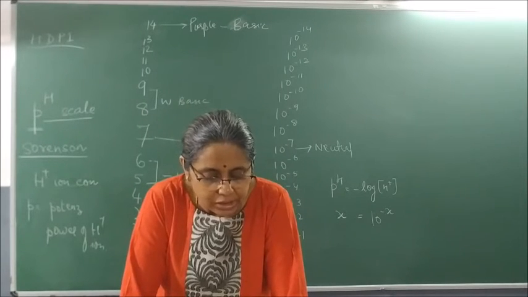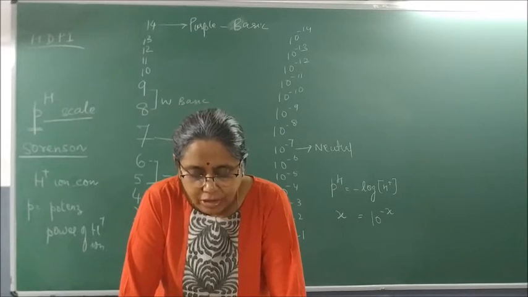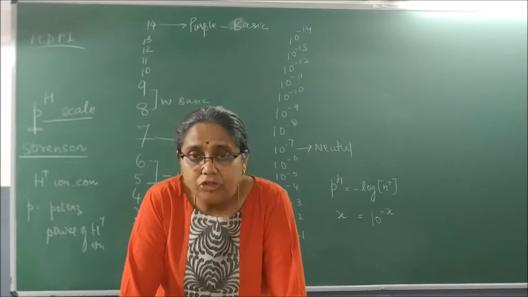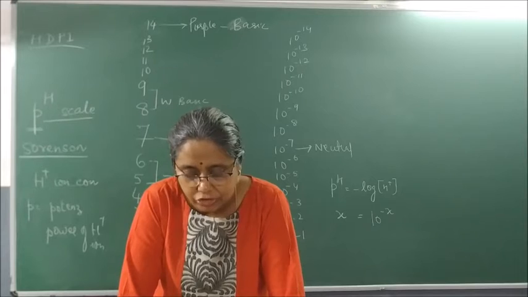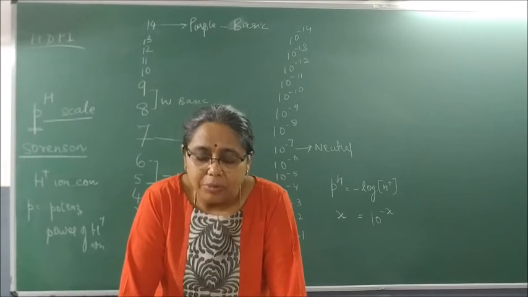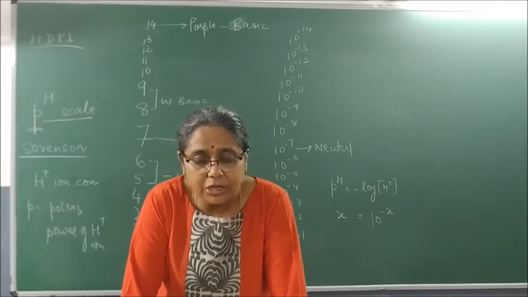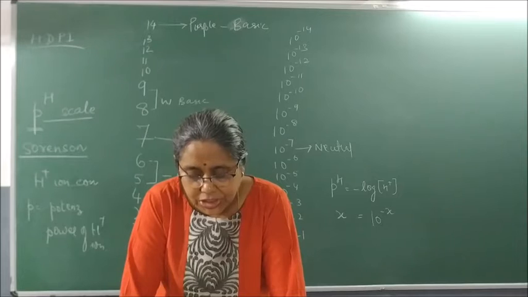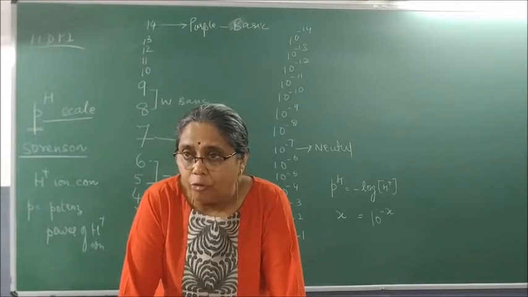Gastric juice is about 1.2 pH. That means it is acidic in nature. Lemon juice is 2.2, acidic in nature. The pH of our blood is 7.4. That means it is neutral in nature. Milk of magnesia is magnesium hydroxide. Please write Mg(OH)2. Milk of magnesia is magnesium hydroxide, which is 10, and NaOH solution is about 14.